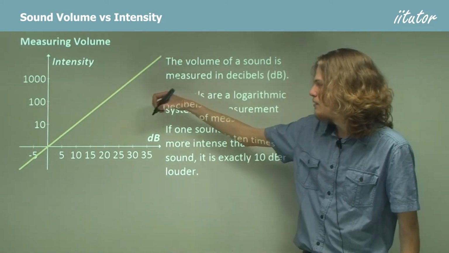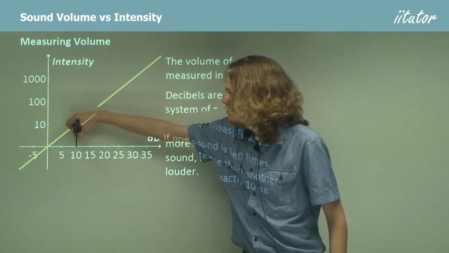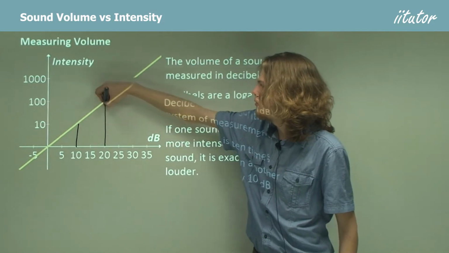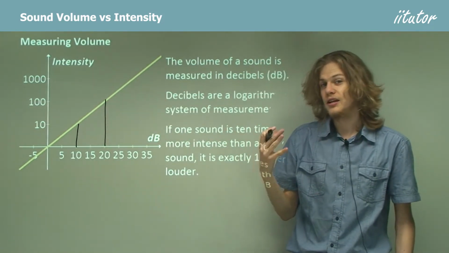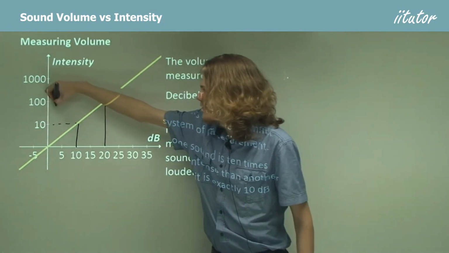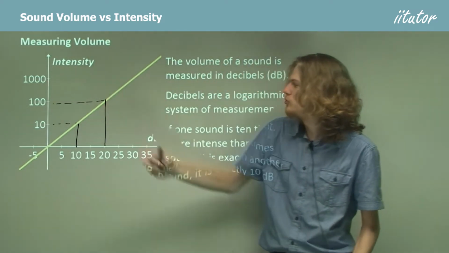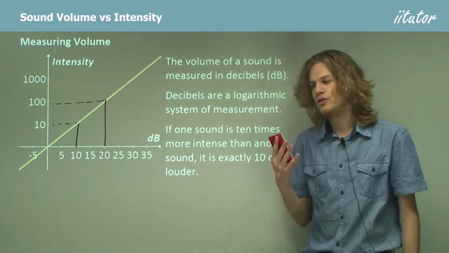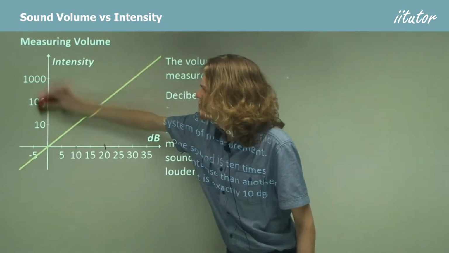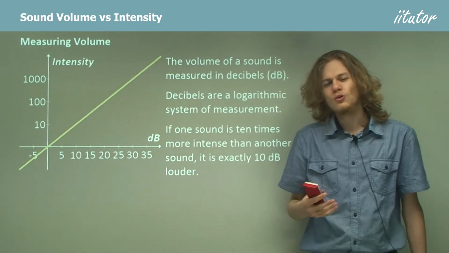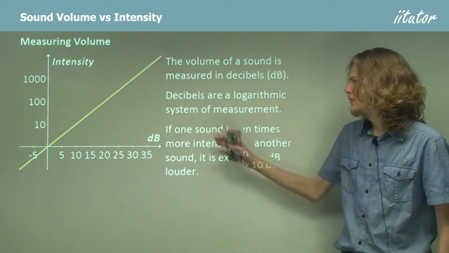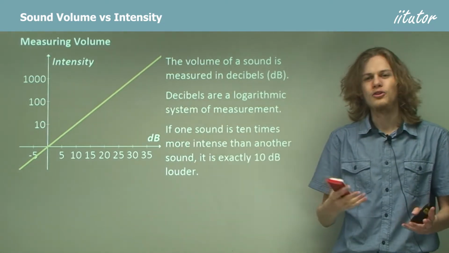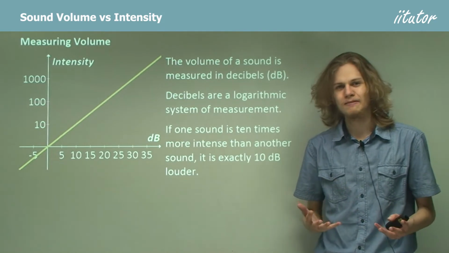So that means that if we have two sounds and one is 10 decibels and one is 20 decibels, then the way that they will change in intensity is that the sound that has a loudness of 20 decibels will be exactly 10 times louder. So this is the conversion factor that we tend to use. This is in fact why we call the units decibels. Deci at the start of the unit comes from the old word for 10.